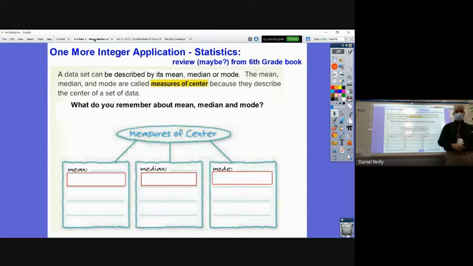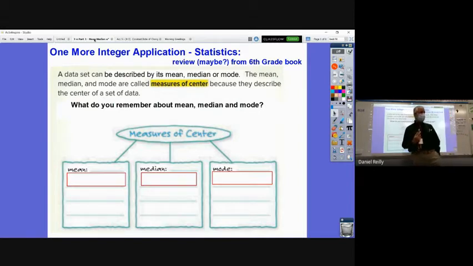Just pick one. Oh, mean is when you add all the numbers then divide it. Okay, so the mean is the difficult one to calculate. That's how you remember that. Mean is the one that is mean to calculate. It is when you add up all the numbers and you divide by how many there are.